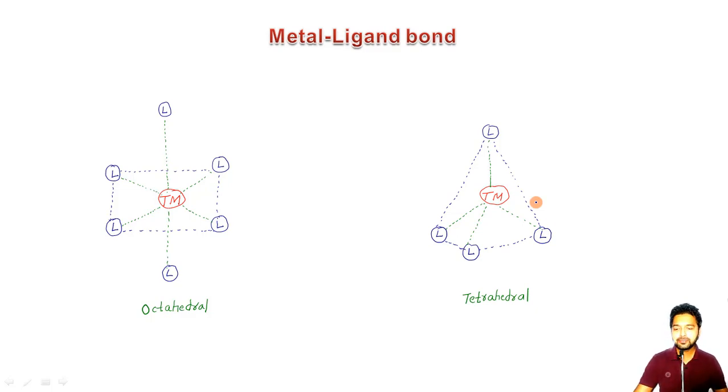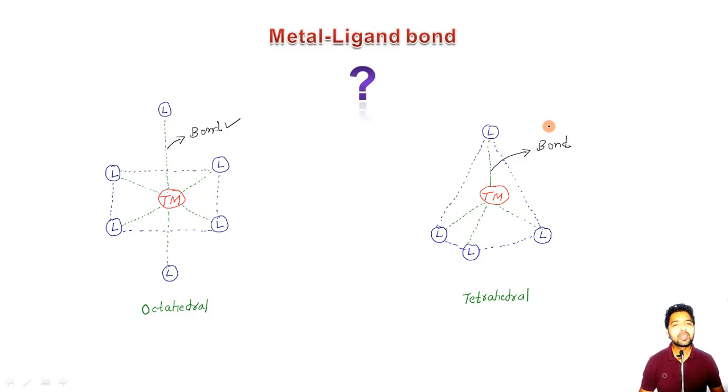And it is this bond in between the metal and the ligand in which we are interested, and we want to discuss the nature of this bond.